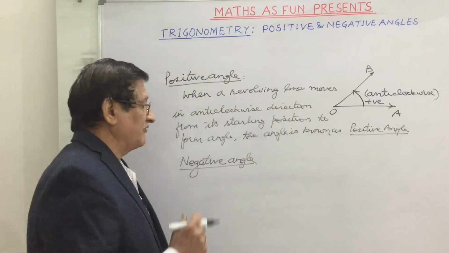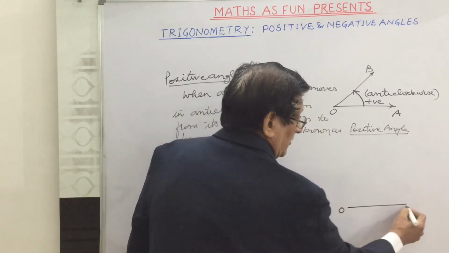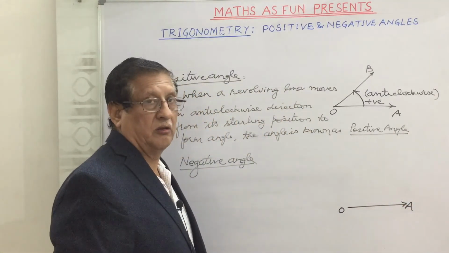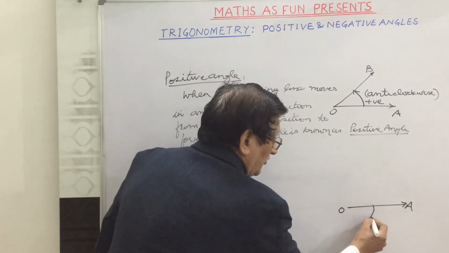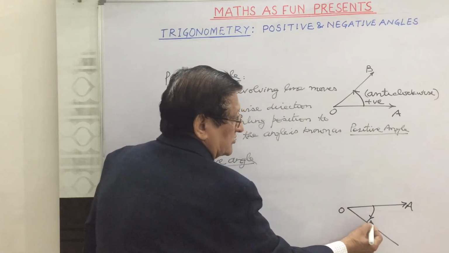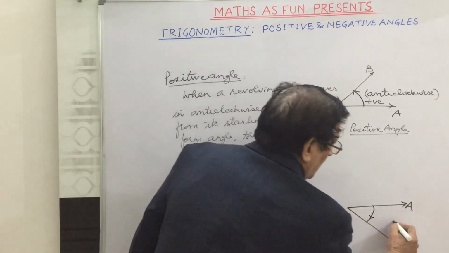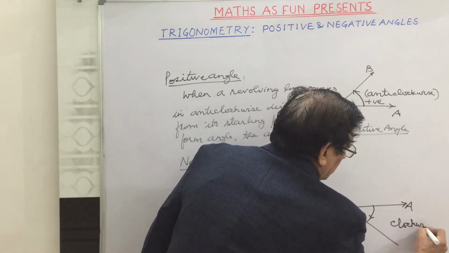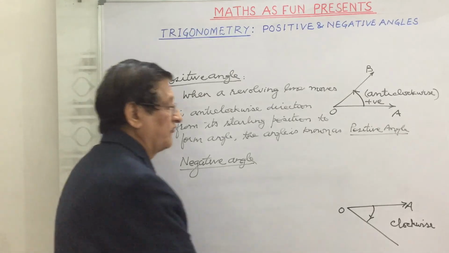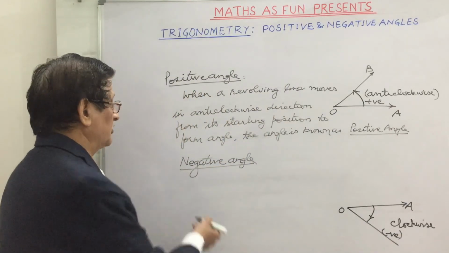Now about the negative angle. When this revolving line from its starting position OA moves in the opposite direction of this, that is this direction, this is known as clockwise direction, then the angle formed is negative angle. So what we say about the negative angle?